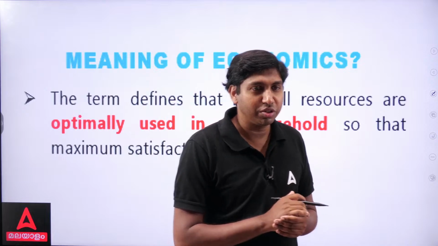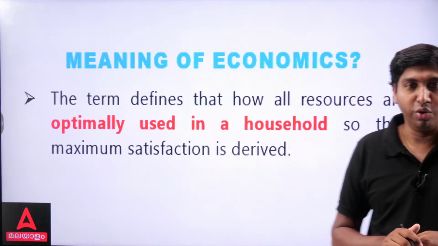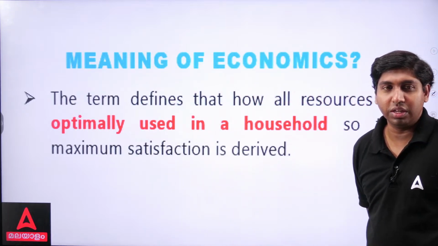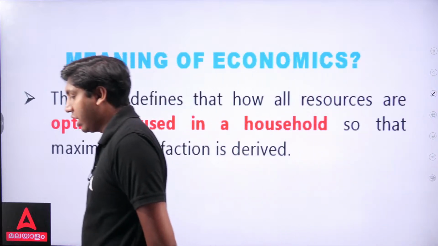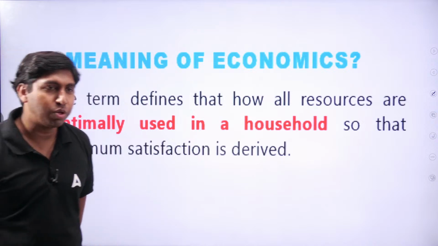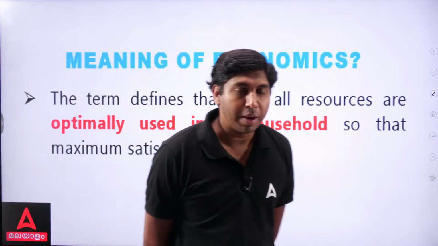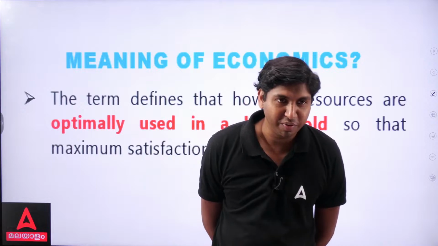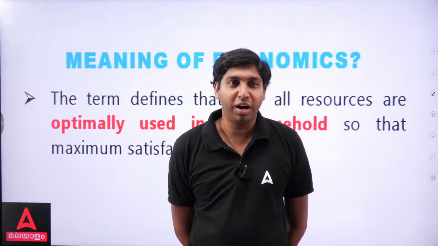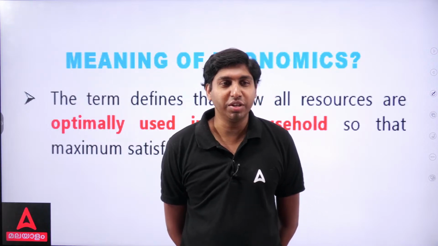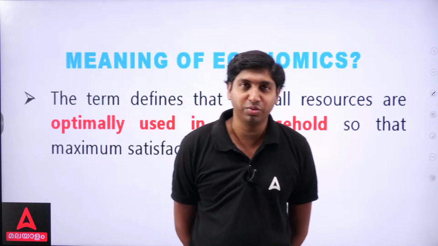This is what economics is also doing. So in the term economy, resources are optimally used in a household so that maximum satisfaction is derived. For example, instead of 1 kg, if we only use half a kg for a particular day, will we get any satisfaction?